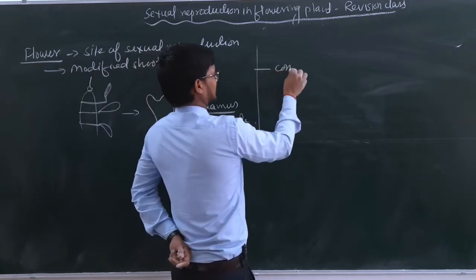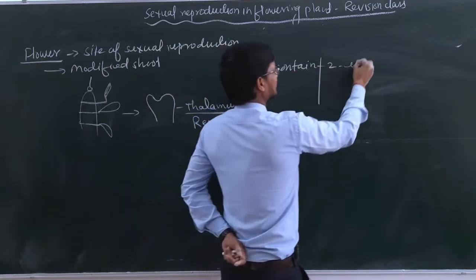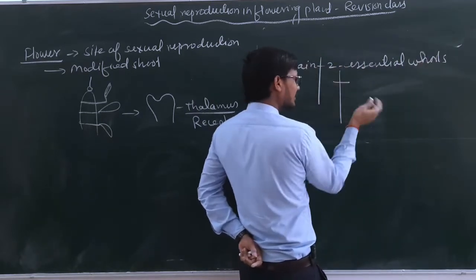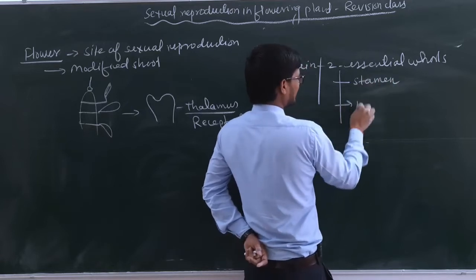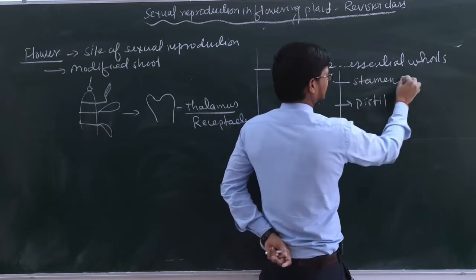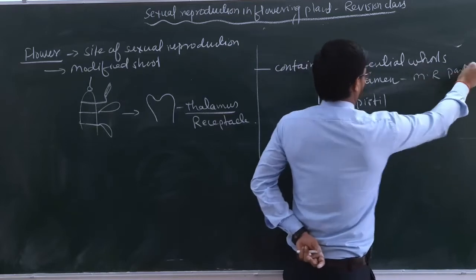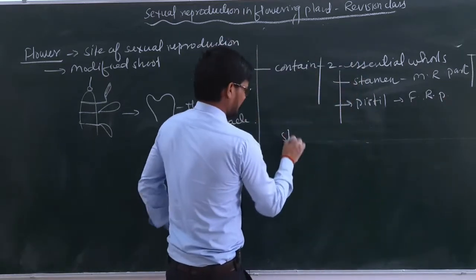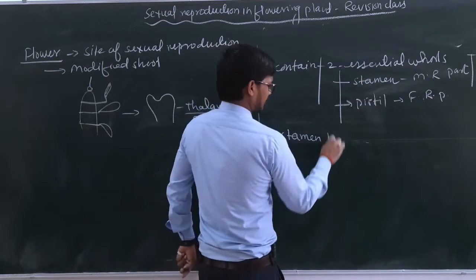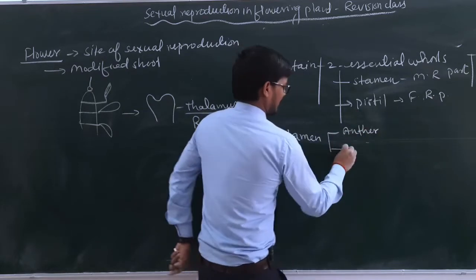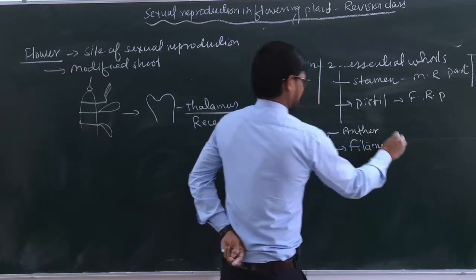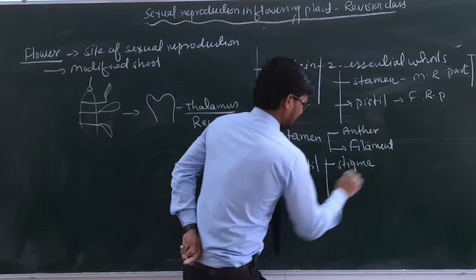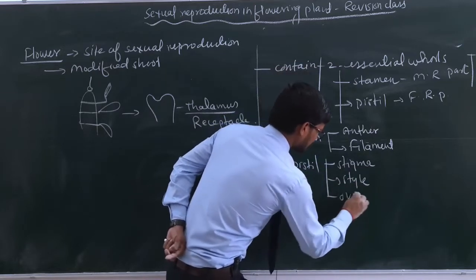Flower contains two essential whorls, and these two essential whorls are the stamen and the pistil. Stamen is the male reproductive part, and pistil is the female reproductive part. Stamen has two parts: anther and filament. While pistil contains stigma, the second one is style, and the third one is ovary.